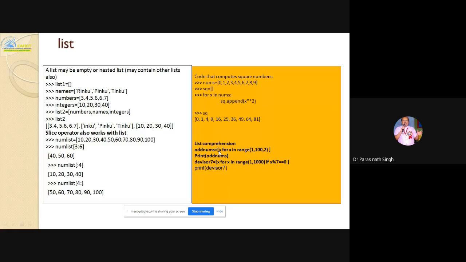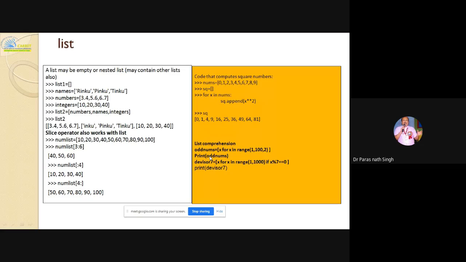But how to create the list? Here you are giving one for loop: x for x in range(1, 100, 2). So it will create a list of numbers from 1 to 100, certainly before 100, and with skipping 2, meaning 1, 3, 5, 7, 9 like that. You can print the odd nums and print the output here.